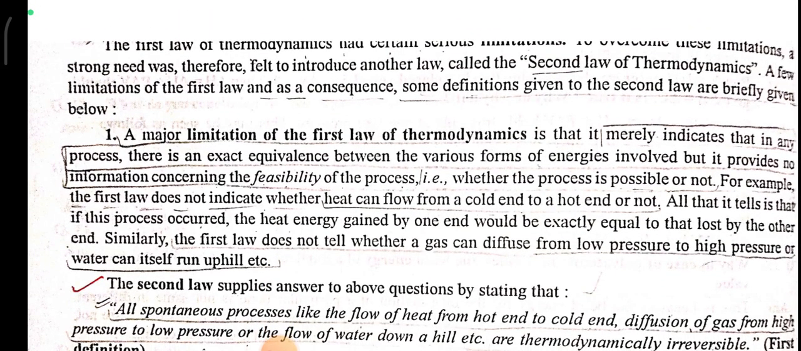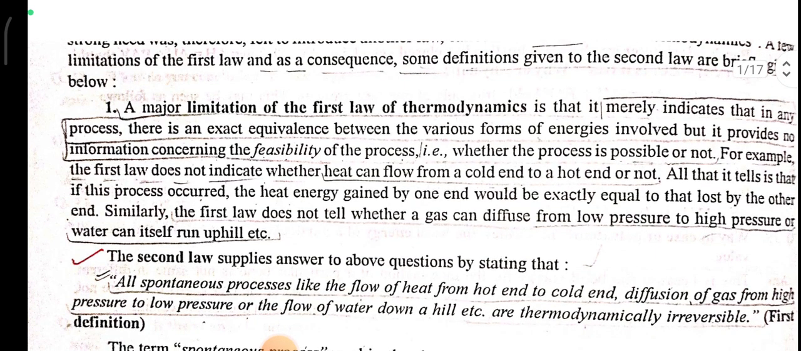A major limitation of the first law of thermodynamics is that it merely indicates that in any process there is an exact equivalence between the various forms of energy involved, but it provides no information concerning the feasibility of the process, that is, whether the process is feasible or not. For example, the first law does not indicate whether heat can flow from cold end to hot end or not. All that it tells is that if this process occurred, the heat energy gained by one end would be exactly equal to the loss by the other end.